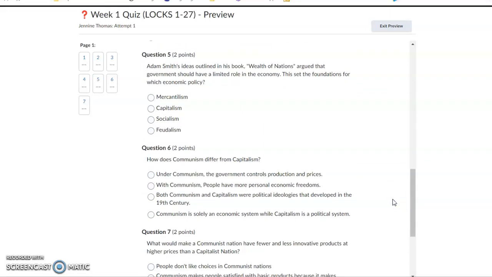Adam Smith's ideas outlined in the book Wealth of Nations argue that government should have a limited role in the economy. This set the foundations for which economic policy? Mercantilism, capitalism, socialism, or feudalism?